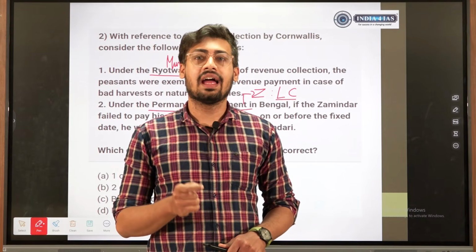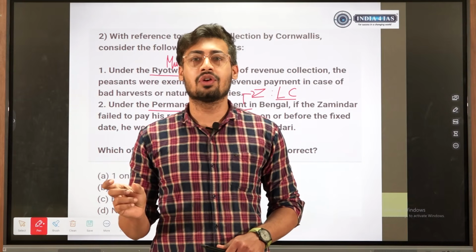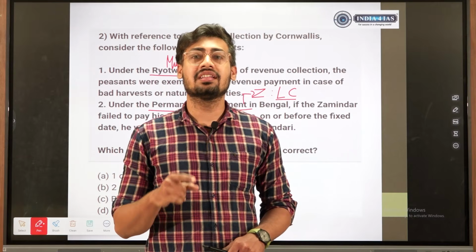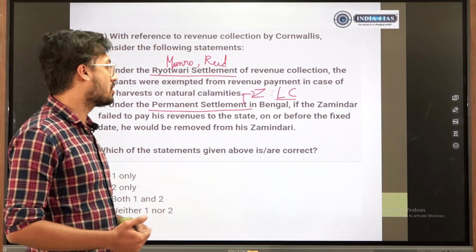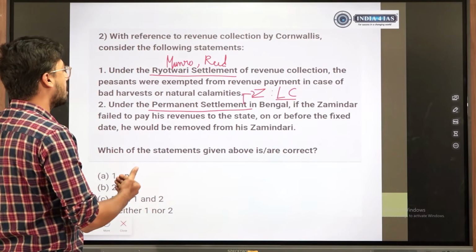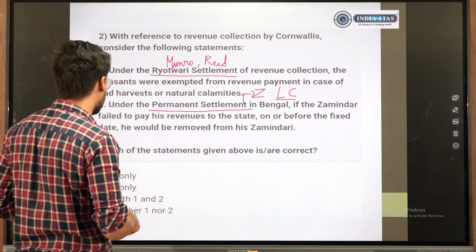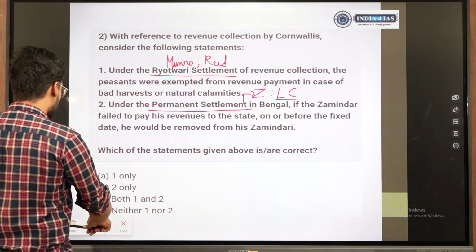The peasants had land titles which were called pattas. So land title name peasants kodtiro, and the peasants themselves had to pay the revenue to the state, eliminating the need for an intermediary, just like in present day we do direct benefit transfer. So permanent settlement, Rohitwari settlement. So ಈ ತರ ಬೇಸಿಕ್ ಥಿಂಗ್ಸ್ ನಮಗೆ ಗೊತ್ತಿರಬೇಕು, so that again ಇದ್ರ ಮೇಲೆ ಕ್ವಶನ್ ಬಂದ್ರೆ in subsequent days we can easily